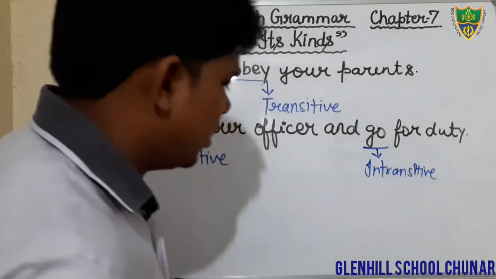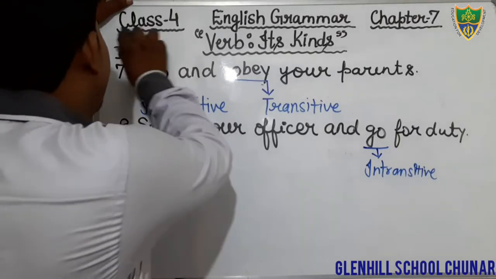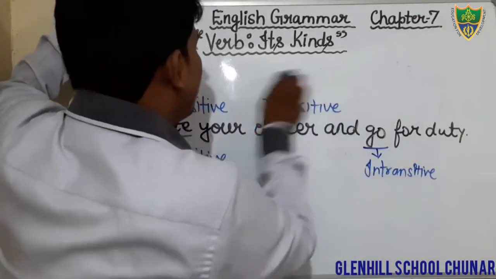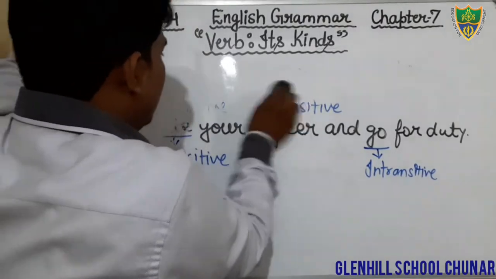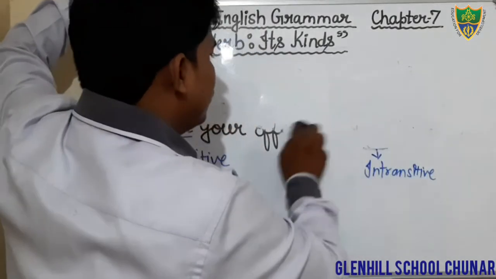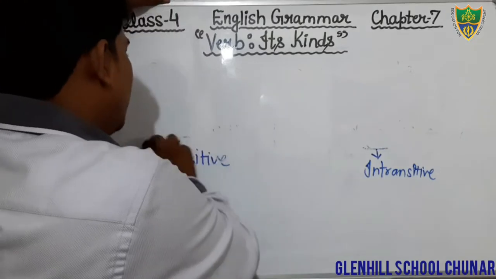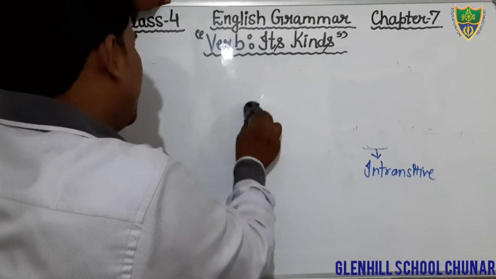Just see exercise number 2. Students, I am going to erase it. I hope that you all have done. Come to the next exercise, number 2. That is very simple that you can do. You have to fill only suitable objects. We have to fill a suitable object.